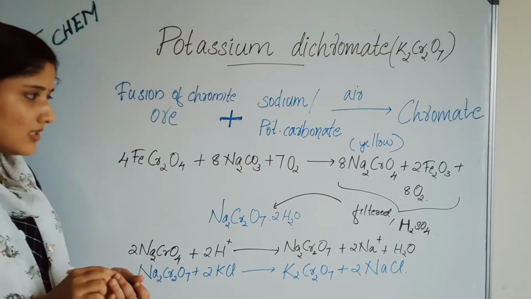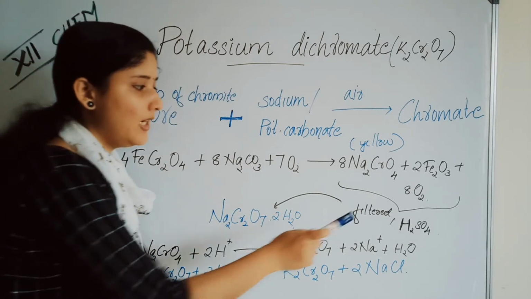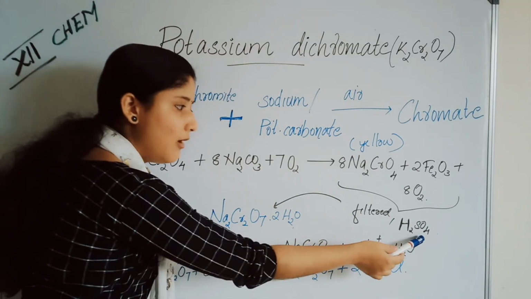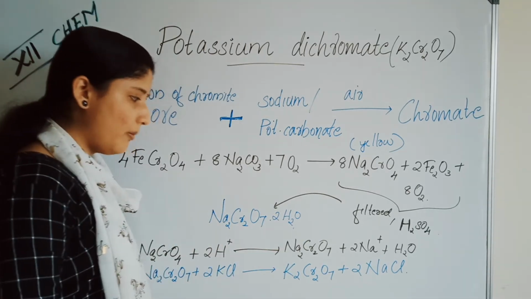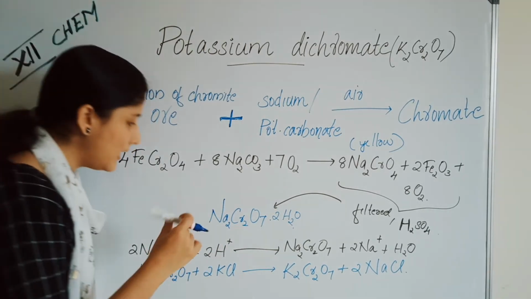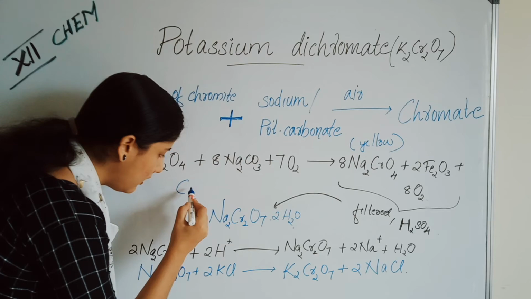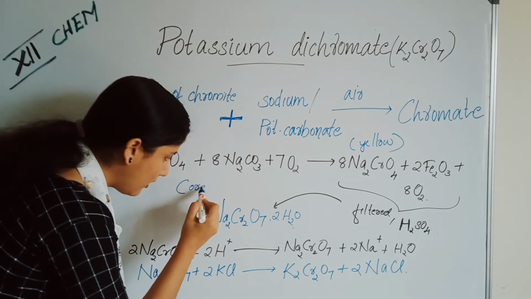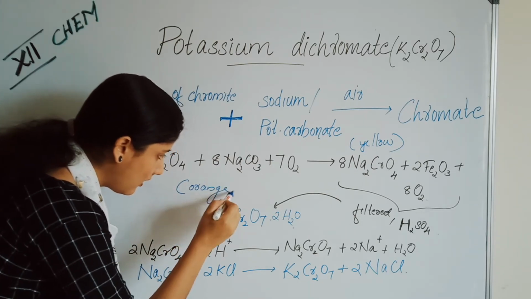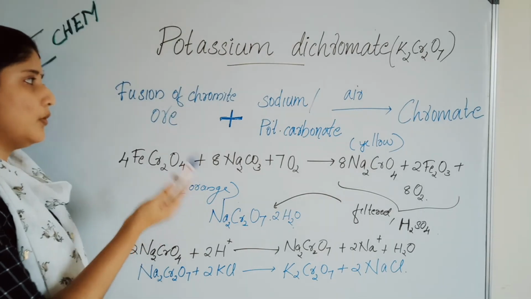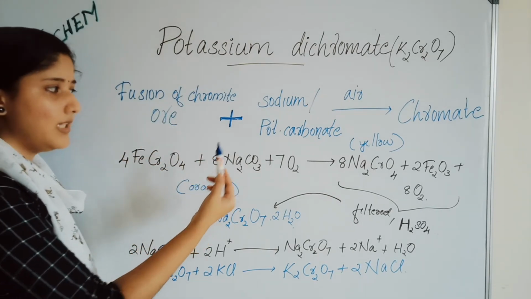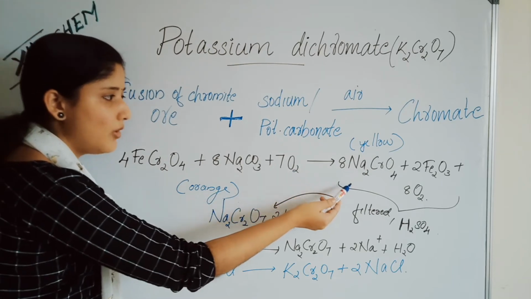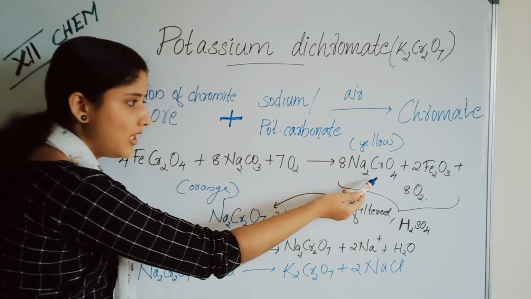When this sodium chromate is filtered and then acidified with sulfuric acid, we will get crystals of sodium dichromate, which is orange in color. So when we fuse chromite ore with sodium or potassium carbonate in excess of air, we get sodium chromate, Na2CrO4.